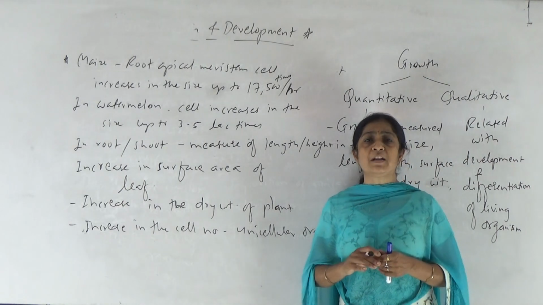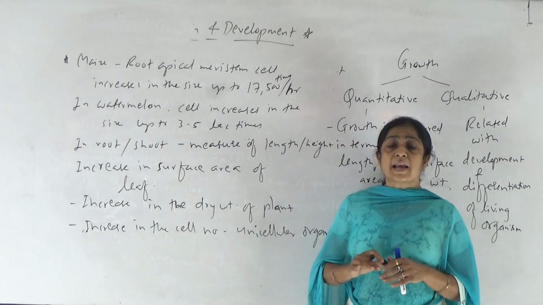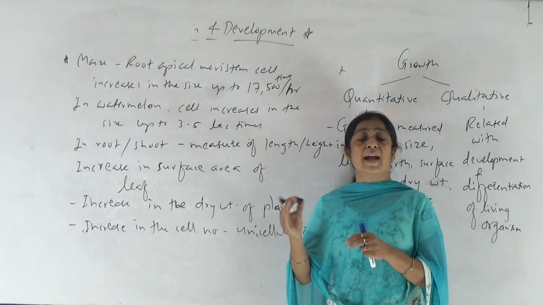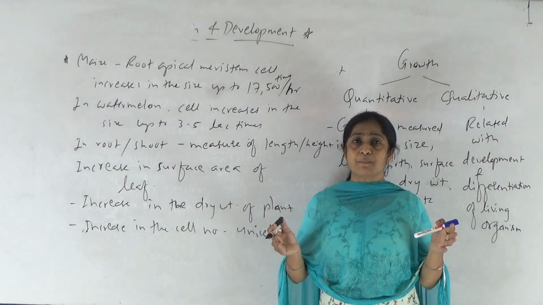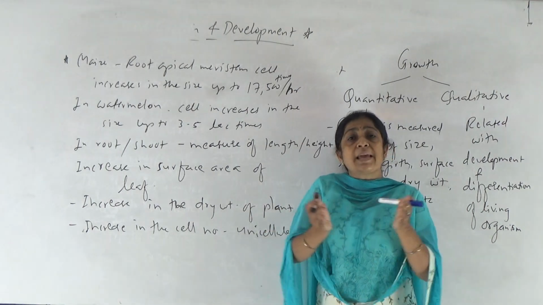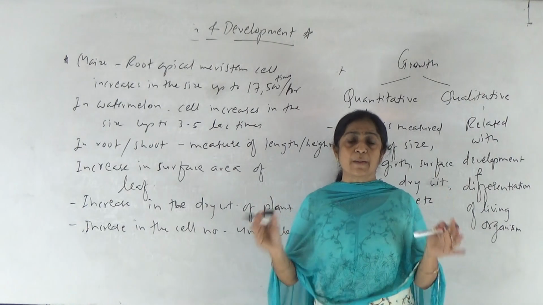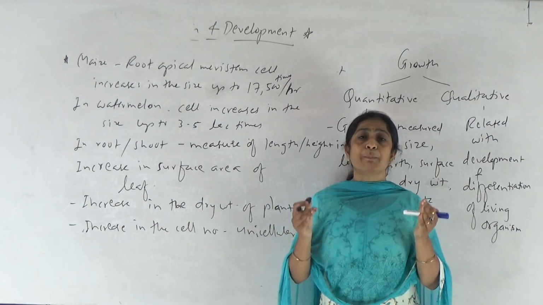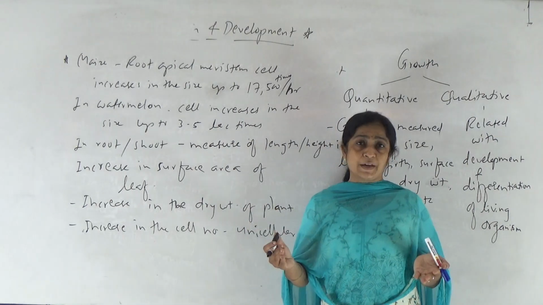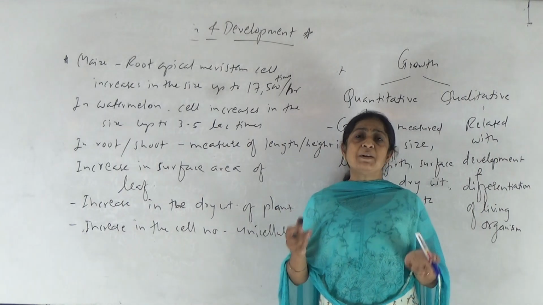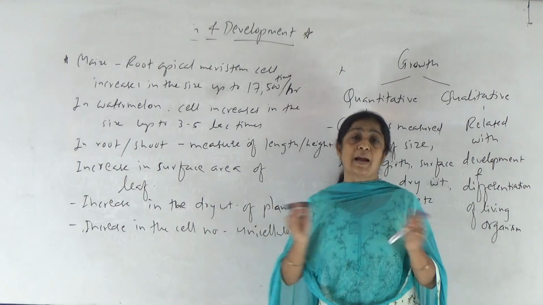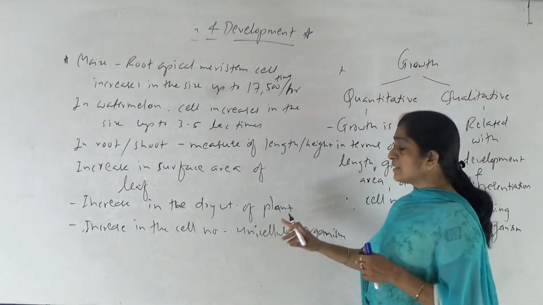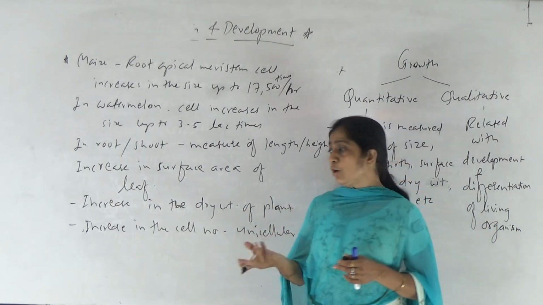In anatomy of flowering plants, we see that secondary growth is mainly observed in dicot plants and gymnospermic plants, where after some specific time period, the plant starts increasing in the girth or diameter of its stem and root, which is mainly due to the cambium, right? Especially the lateral cambium present in the dicot plant helps to increase the diameter of that plant, okay? So that is nothing but increase in the diameter or girth.